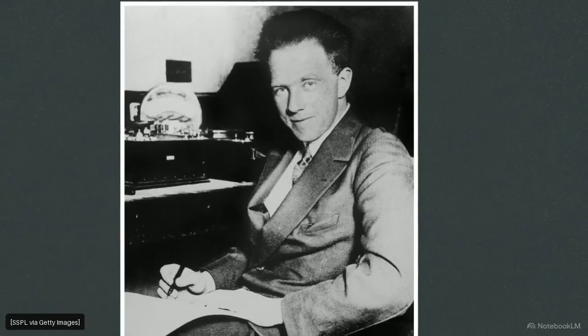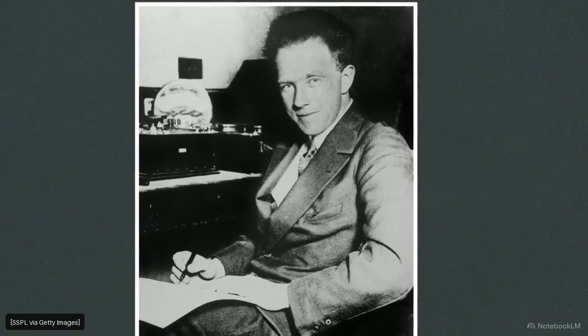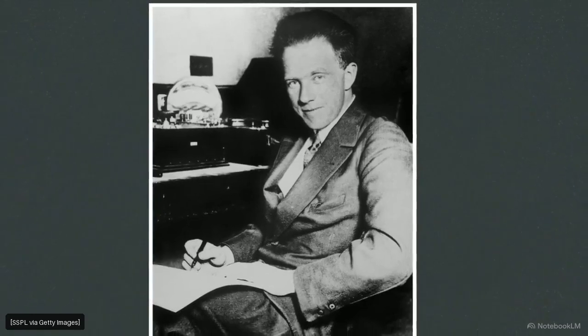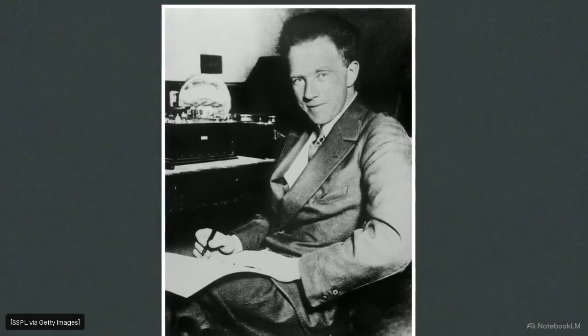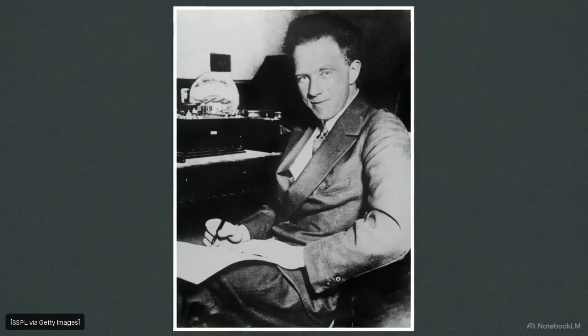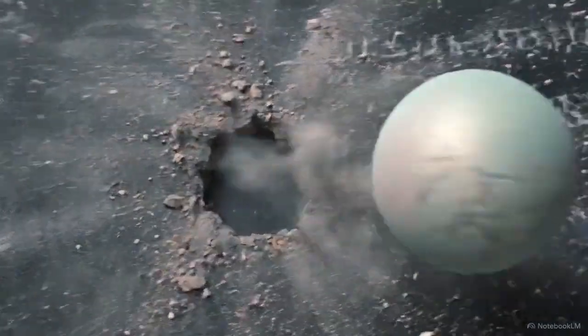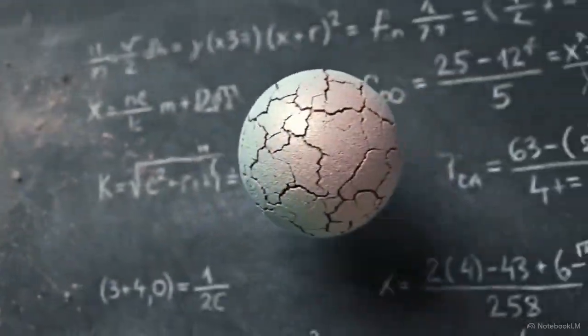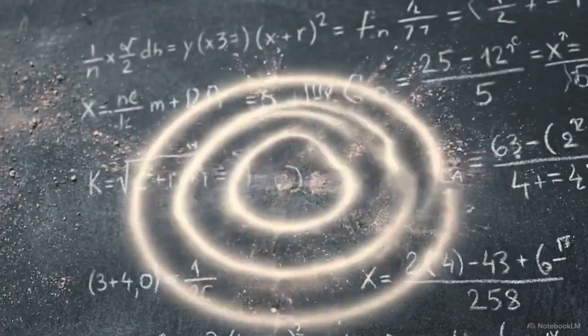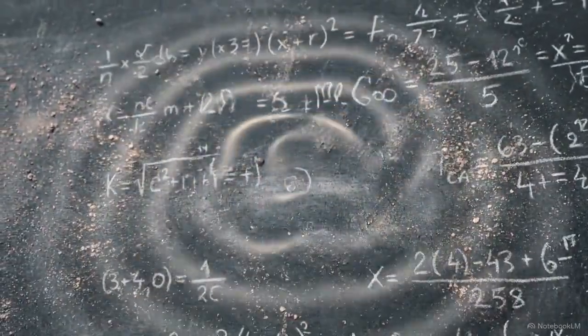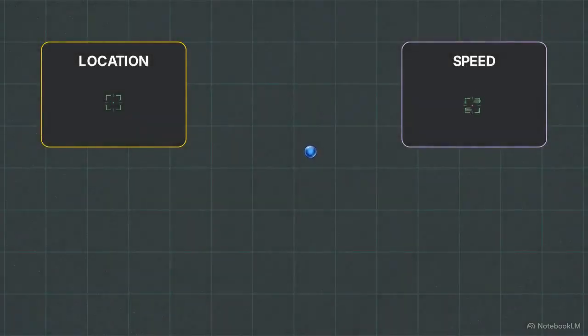As scientists looked closer, physicists like Werner Heisenberg and Louis de Broglie began discovering severe bugs in how the universe operates. One bug is wave-particle duality, a physical glitch where particles act like solid objects one moment and expanding ripples of water the next. Then came Heisenberg's uncertainty principle. The uncertainty principle is a physical law stating that it is impossible to know both the exact location and the exact speed of a particle at the same time.